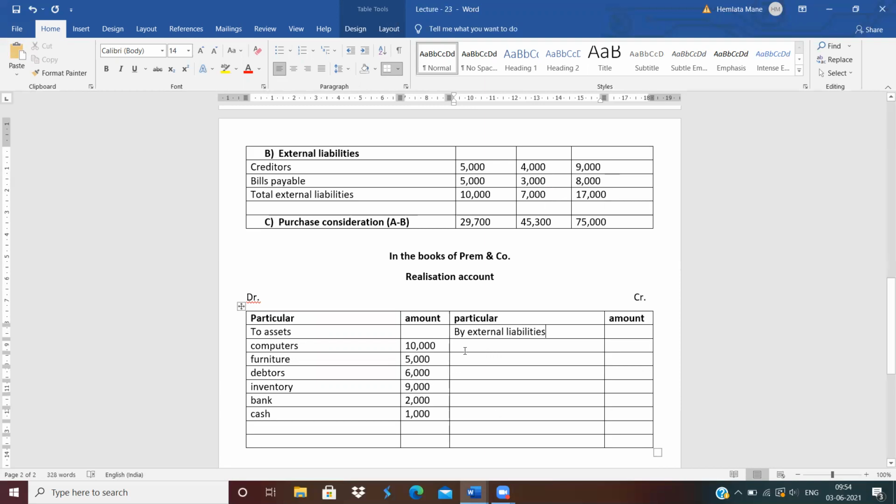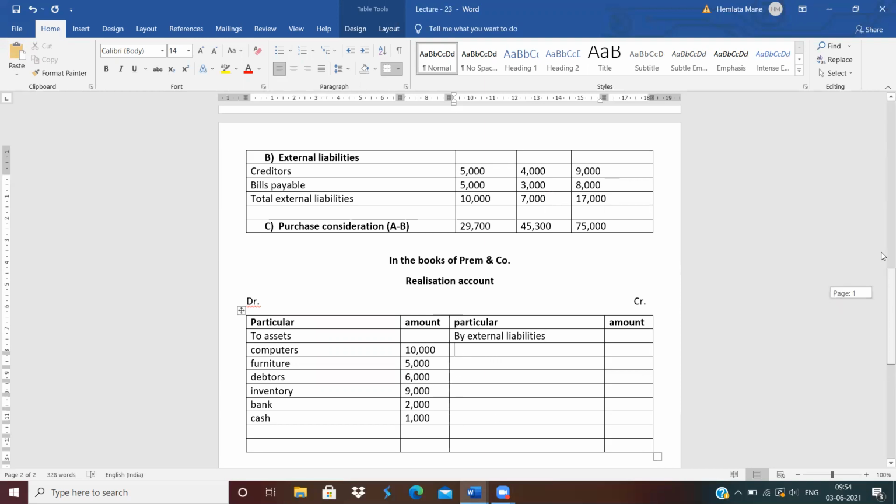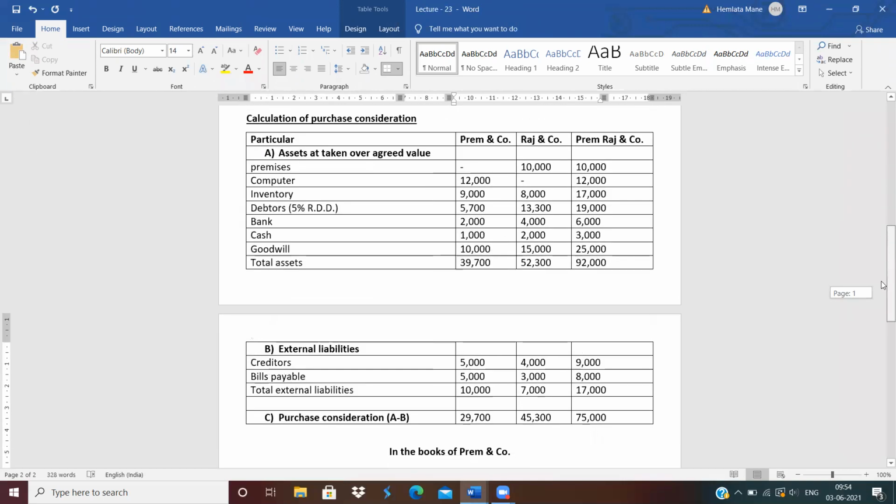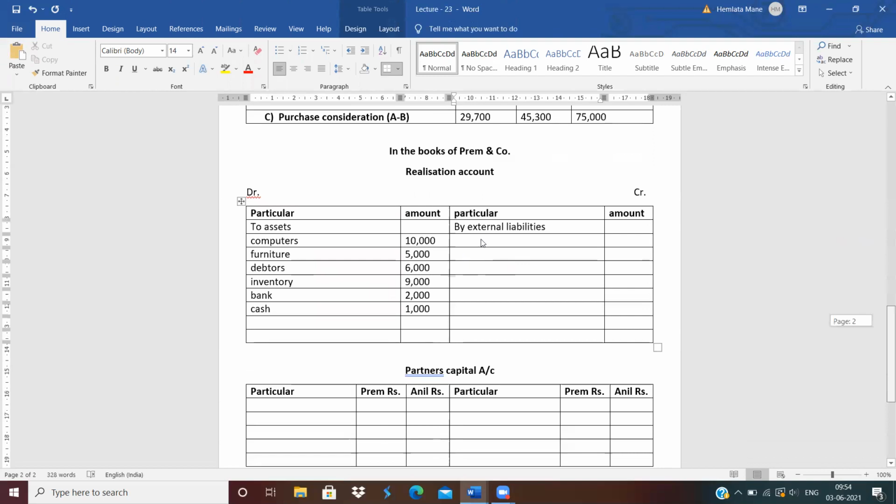By external liabilities, write down the name of liabilities: creditors and bills payable. So write down creditors. How much the value of creditors? 5,000. So write down 5,000.